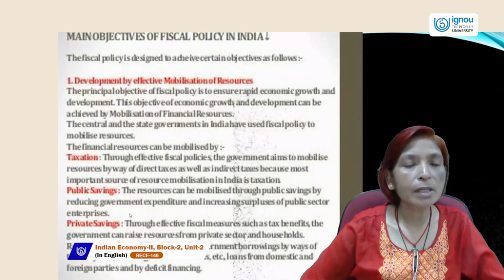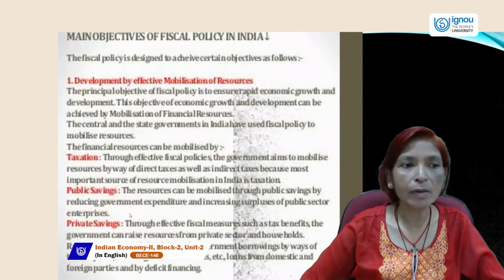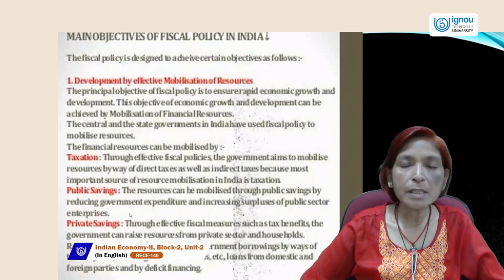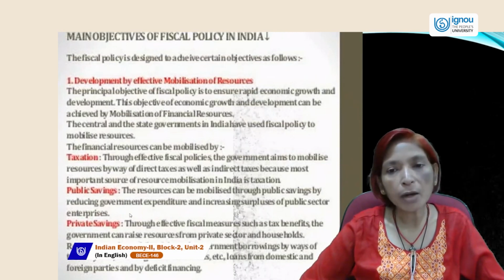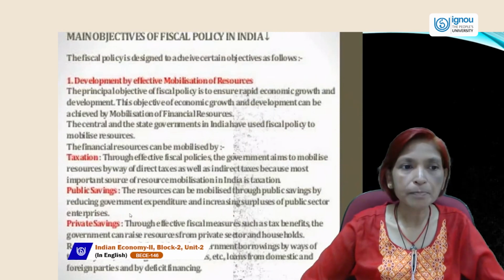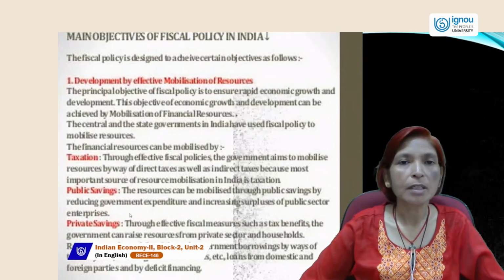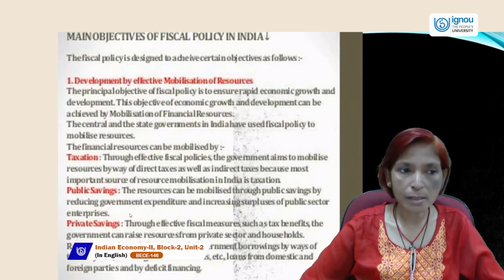The main goals of fiscal policy in India are: first is development by effective mobilization of resources. The principal objective of fiscal policy is to ensure rapid economic growth and development. This objective of economic growth and development can be achieved by mobilization of financial resources also.